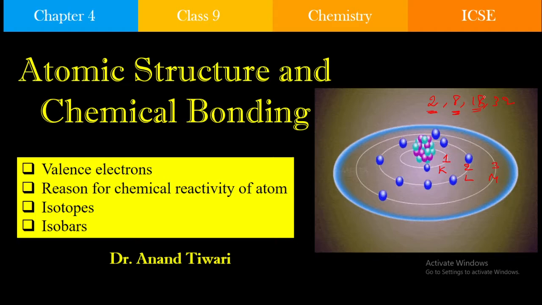But if this 18 happens to be the outermost shell, or after this there is another shell, this total 18 will not be accommodated. Only 8 electrons will be accommodated. This is a part of the third rule or scheme of how the electrons are arranged.